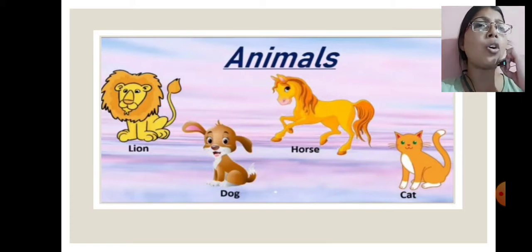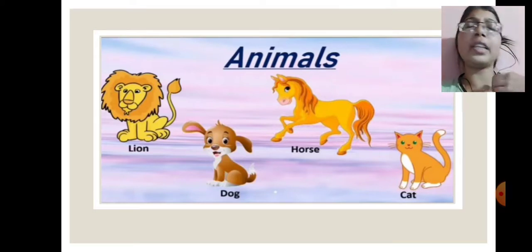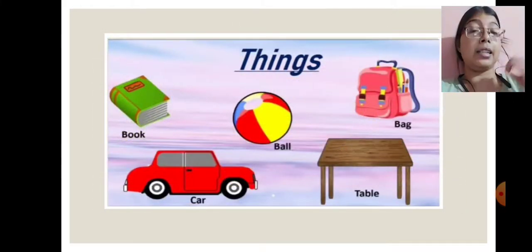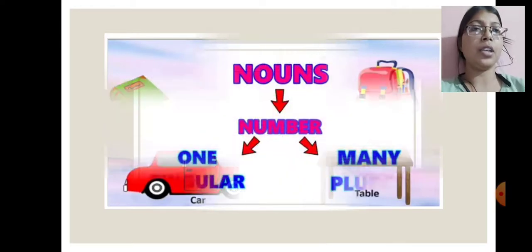Lion, tiger, dog, horse, cat, any bird. You can say parrot, peacock, any insect, butterfly, ladybirds. Everything is noun. The name of these animals, birds or insects are noun. Then things. Anything. That is your book, bag, car, box, your lunch box, pencil, everything is noun. Chair, table, car, everything is noun. Okay, so